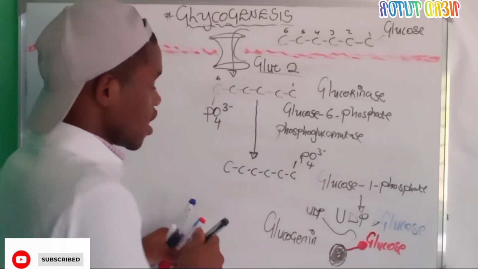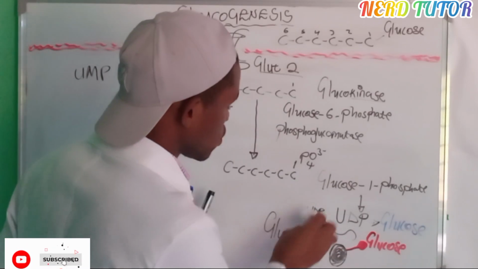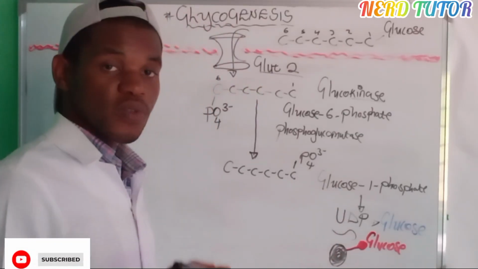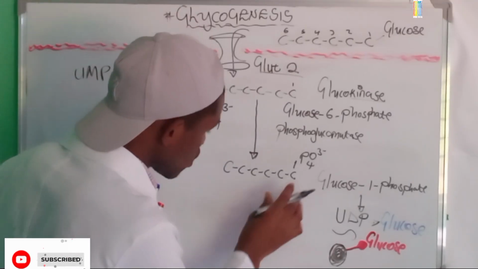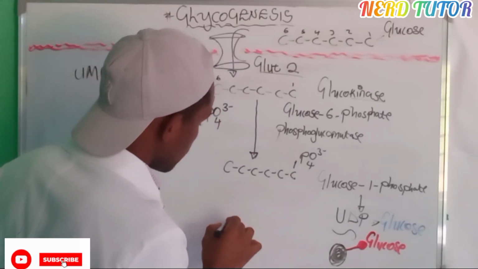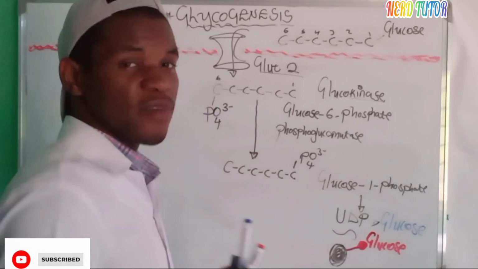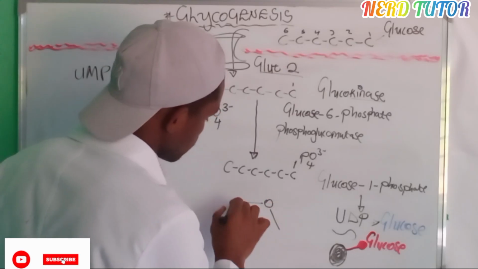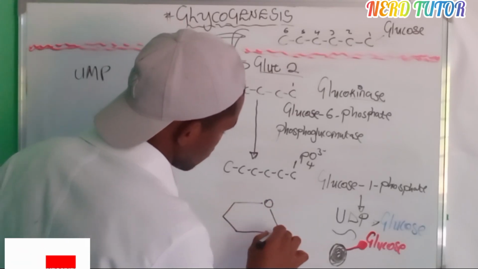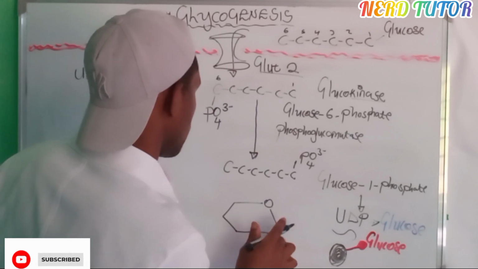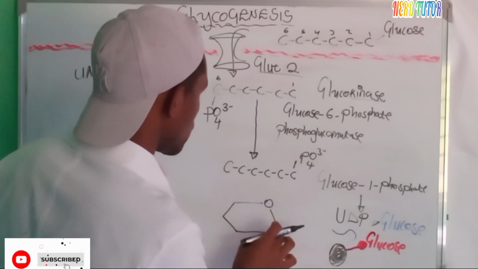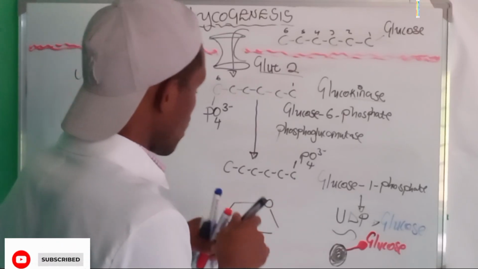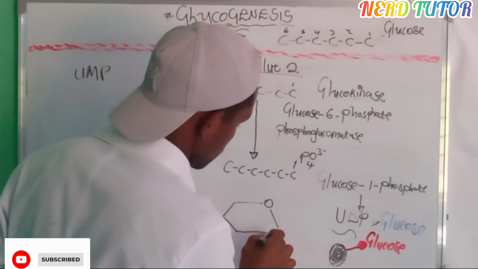So the moment we add the glucose, the UDP is released to the environment. Now there are some terms that you are supposed to know. So look, what we are doing is this. If we have a glucose molecule, a structure itself, it is like this. So if we draw a glucose structure, okay, like that, this is 1, 2, 3, 1, 2, 3, 4, 5. They are supposed to be how many? 6. So this is what we have here.